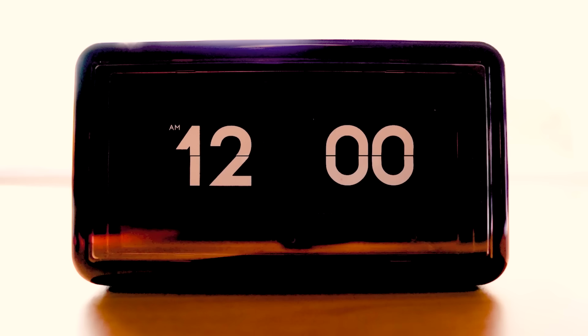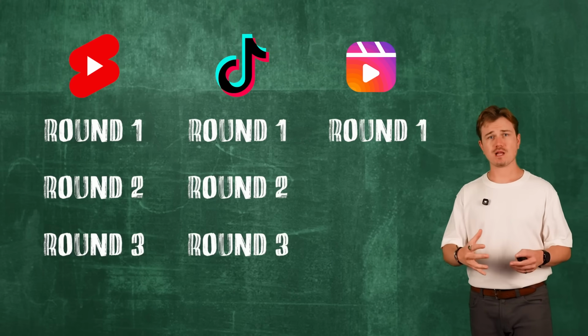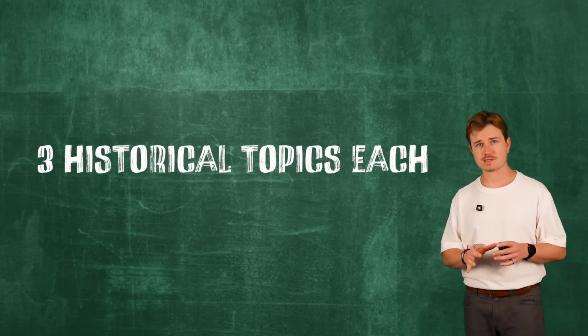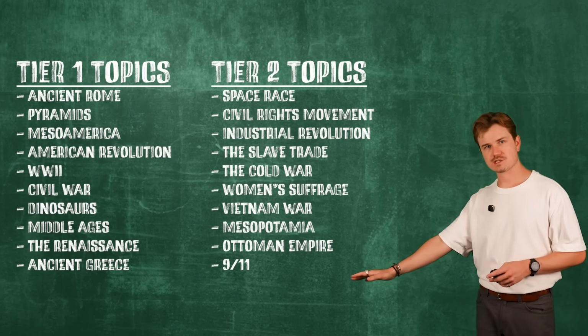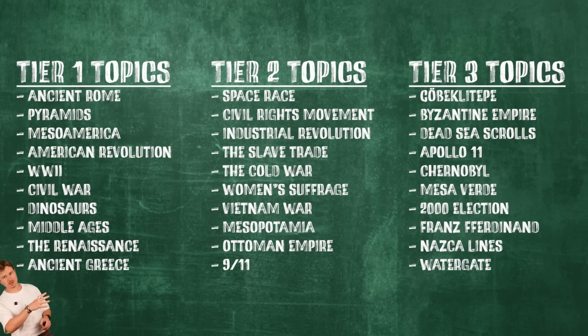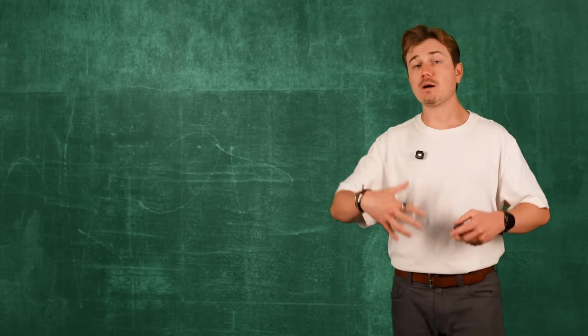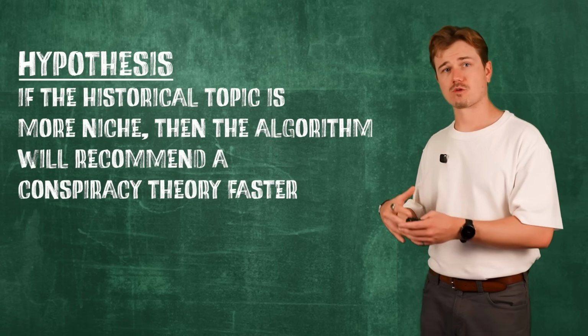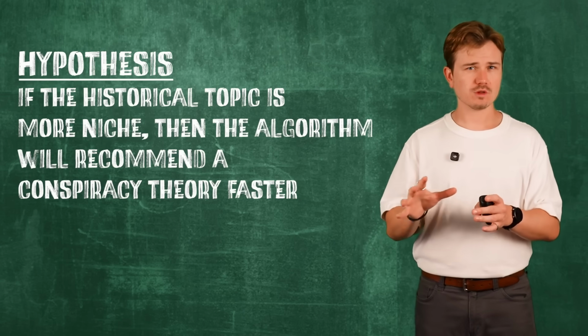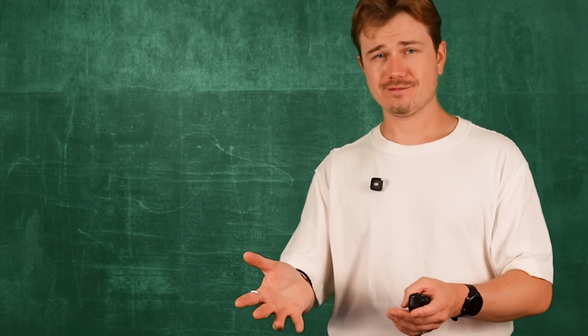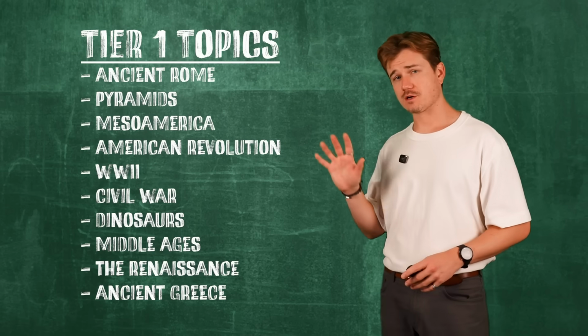Hey, it's been a minute. And today we're gonna see which social media platform promotes conspiracy theories the fastest. Okay, so we're gonna have 3 rounds for each platform with 3 different historical topics that'll be randomly chosen from these 3 lists, with the first tier being fairly broad historical topics or events, and then the third tier being more niche topics. Now, my hypothesis is that the more niche the historical topic is, the faster the algorithm will lead us to a conspiracy theory. But hey, that's just a theory. A conspiracy theory. So let's go ahead and get started with our first tier of history.